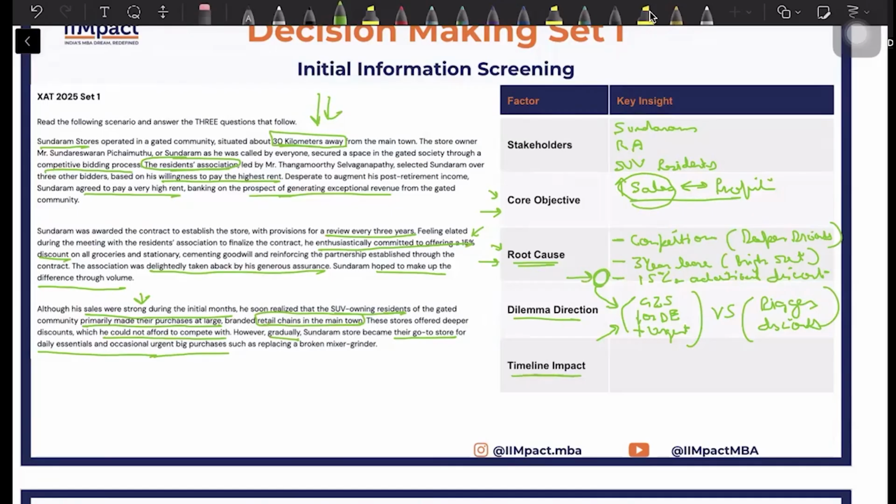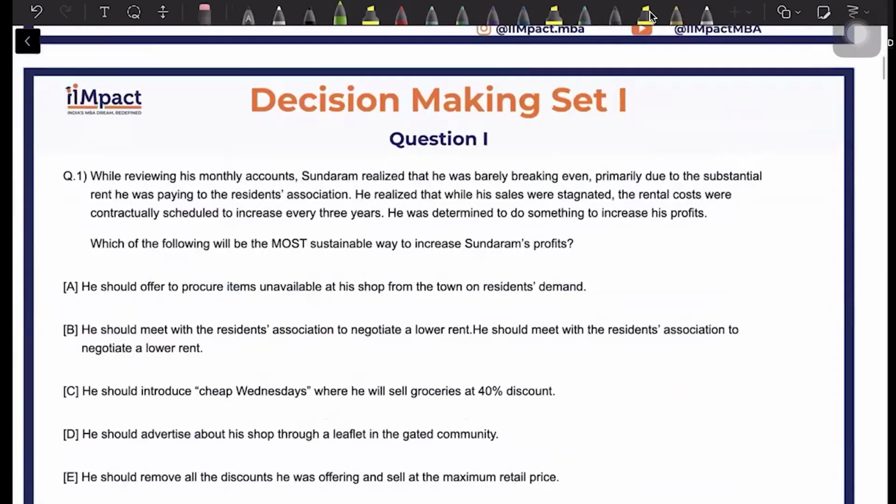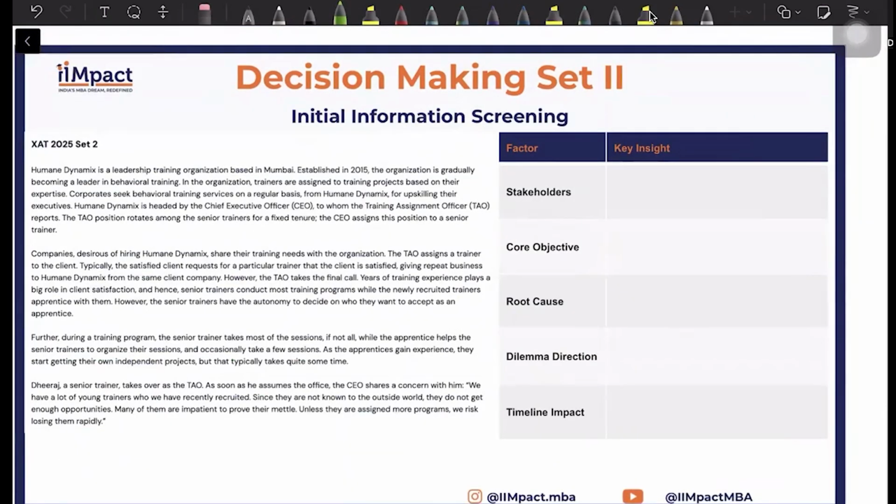So this is again something that you will have to understand. There would generally be a short and long term. So the long term is your 3-year lease. All right. And this is bounded, so you can't really do anything about this. And short term will again be dependent on the question, because the questions would probably recommend some actions to attain this core objective, and that would be the short term timeline impact. So if you quickly go through the questions, all right, let us synthesize this passage.